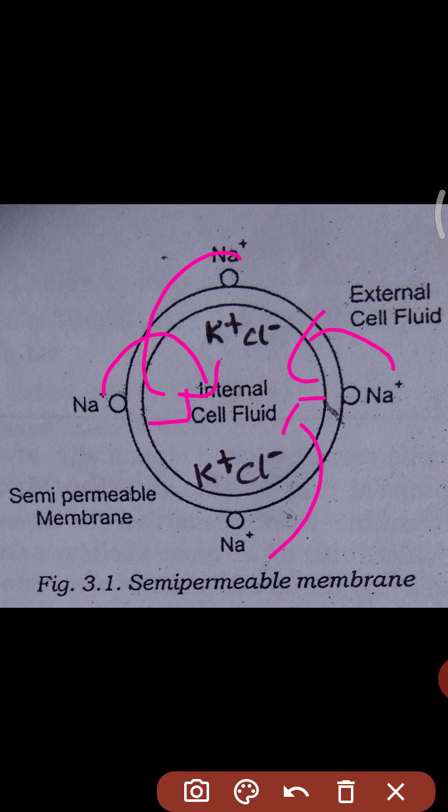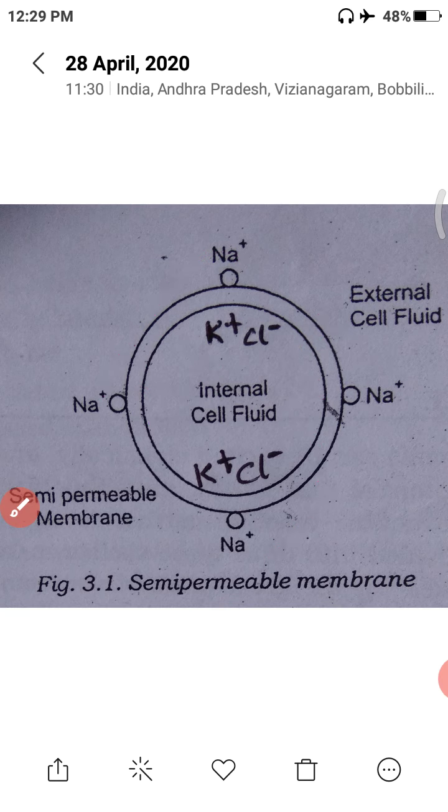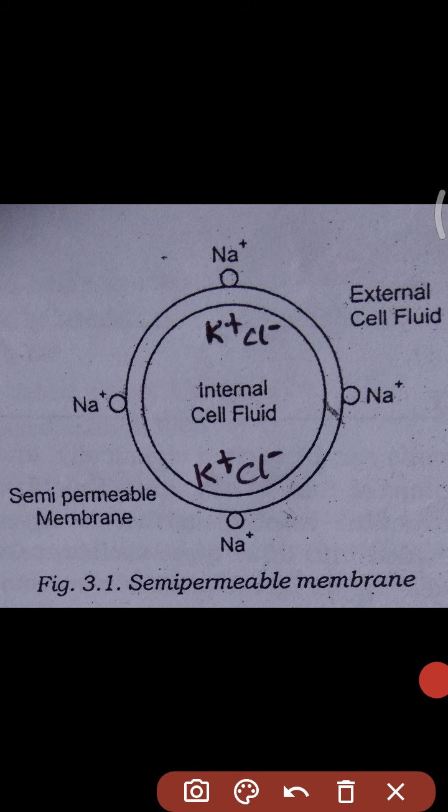Then the inside becomes more positively charged, and the K plus and Cl minus already existing inside move away from the inside of the cell membrane.